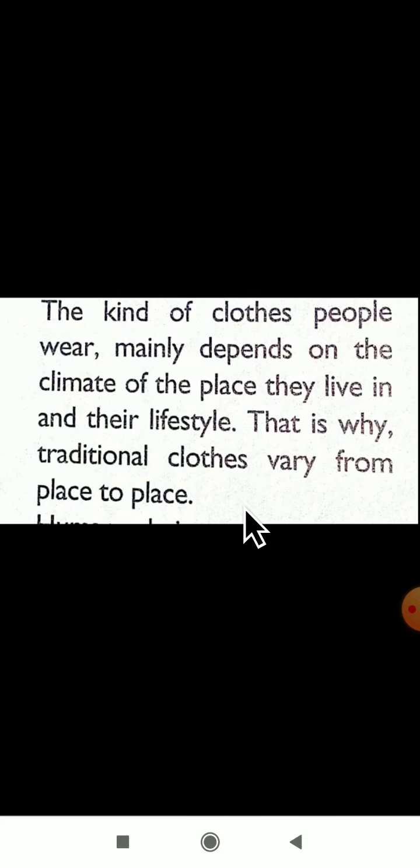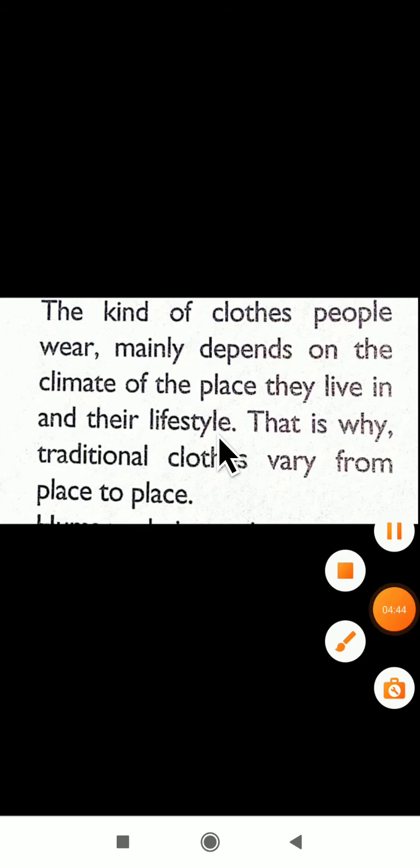The kind of clothes people wear mainly depends on the climate of the place they live in and their lifestyle. Dear students, we wear a variety of clothes. If it is summer, we wear cotton clothes, as the heat and sunlight will be more. If it is rainy season, to protect from the rain, we wear raincoats and waterproof jerkins. If it is winter, we wear sweaters and jerkins to protect from the cold.